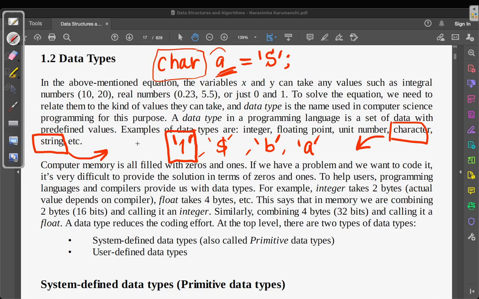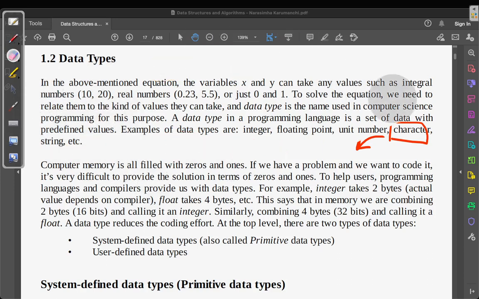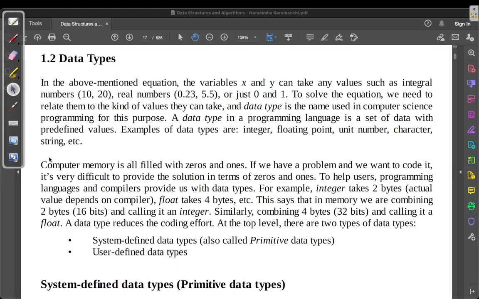Okay, we saw this. After this we are going to study the range of all these data types. For the range I have to actually Google, but let's say I kind of know. Computer memory is filled with zeros and ones. If we have a problem we want to code, it's very difficult to provide a solution in terms of zeros and ones. To help programming, compilers provide data types. For example, integer takes 2 bytes. Actually, the actual value depends on the compiler.